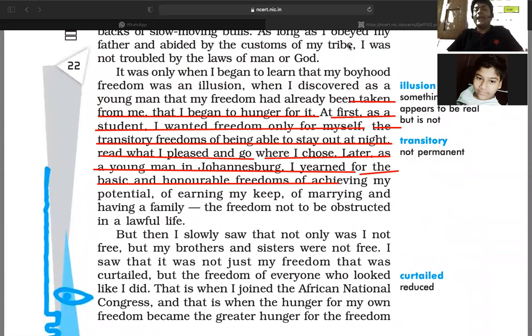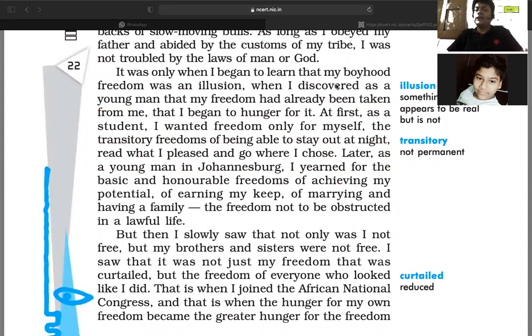it was only when I began to learn that my boyhood freedom was an illusion. But later, in the further stages, you can point out he was turning into an adult, and he started to learn that his boyhood freedom was nothing but an illusion. Boyhood freedom means the kind of freedom he was getting. He was not troubling God, he was not troubling the laws of man. All those kinds of freedom were nothing but a boyhood freedom.